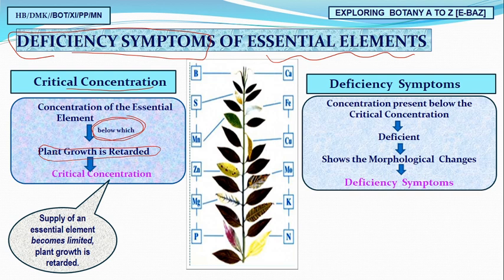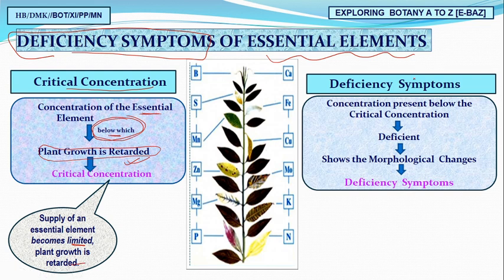What is the normal growth? It will start to decrease, which means there is retardation. The plant is decreasing, there is negative growth, degrowth. Why? Because the concentration is not given up to that level, it is below that concentration. So that's why it is called critical. So what is critical concentration? The concentration of an essential element below which the plant's growth is retarded is called critical concentration. And how is it noticed? It is noticed when the supply of the essential element becomes limited, so plant growth is retarded, right?